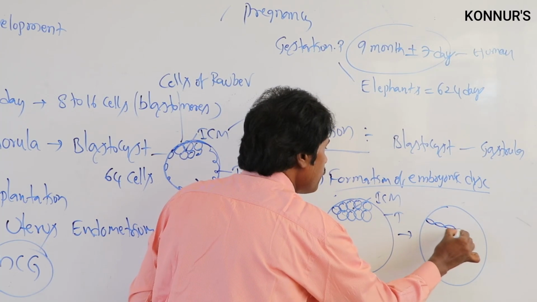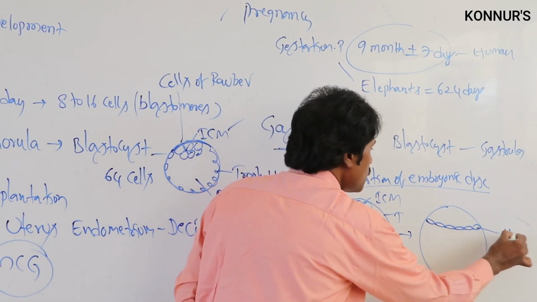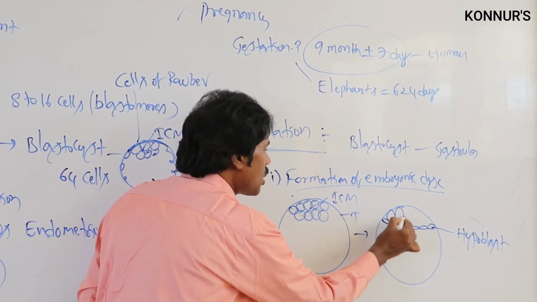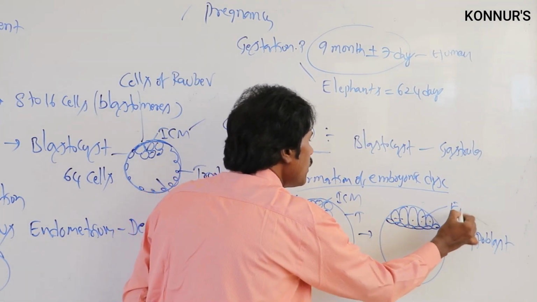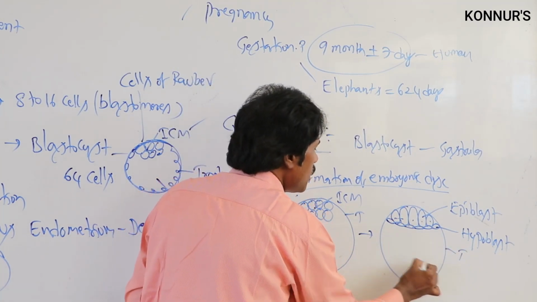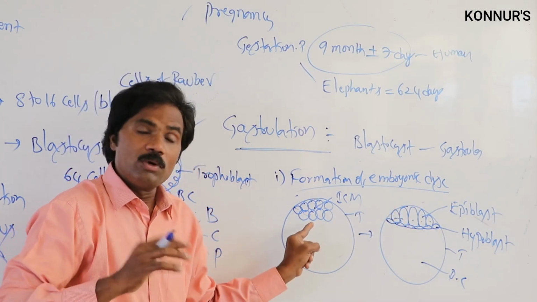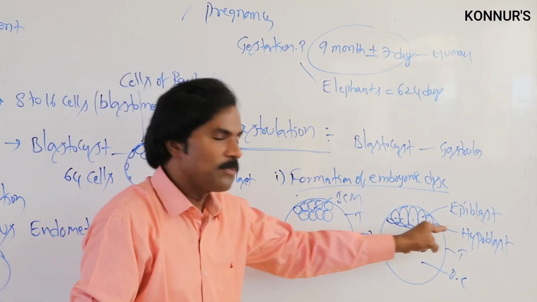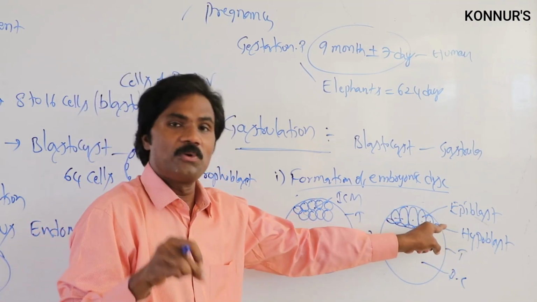The cuboidal cells are the hypoblast, and the elongated columnar cells are the epiblast. The trophoblast and the blastocoele are also present. So the inner cell mass differentiates into the lower hypoblast, which is the primitive endodermal layer, and the epiblast. This is an important exam point.